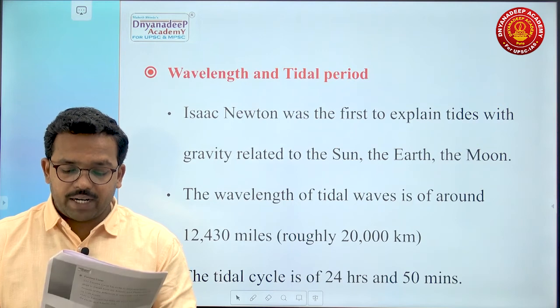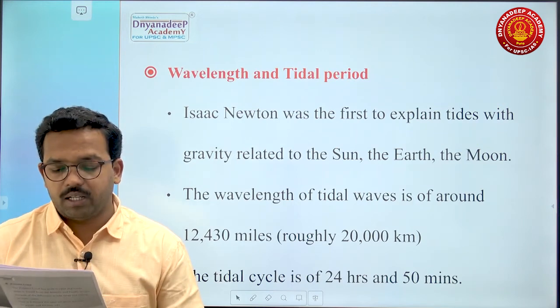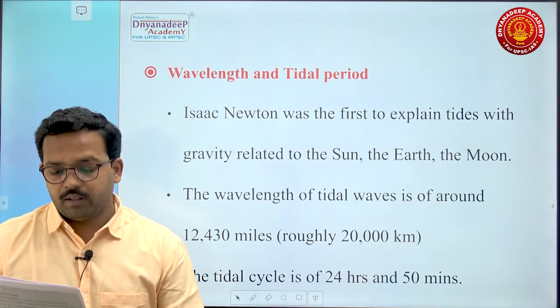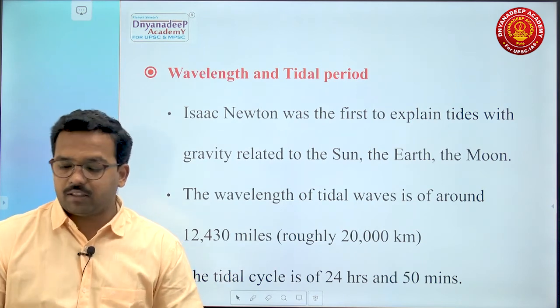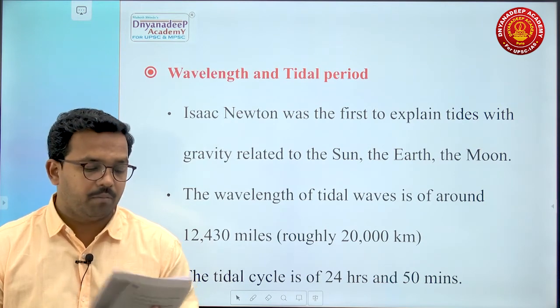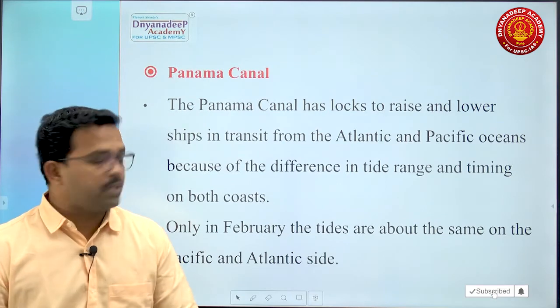So this is a point where you have to remember. The wavelength of tidal waves is around 12,430 miles, roughly 20,000 kilometers. The tidal cycle is of 24 hours and 50 minutes. Mark this point: the tidal cycle is of 24 hours and 50 minutes. Now, two important case studies that you can use in your geography optional.